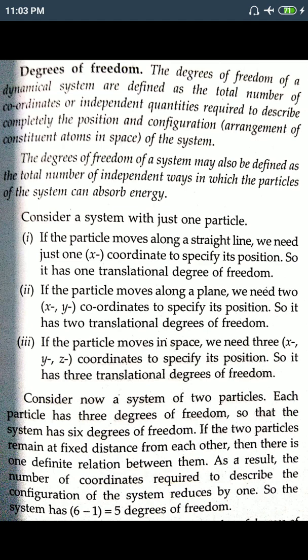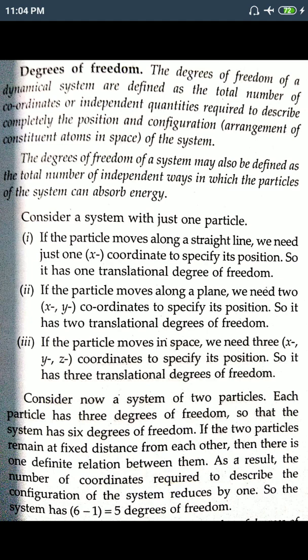If the two particles remain fixed at a distance from each other, then there is one definite relation between them. As a result, the number of coordinates required to describe the configuration of the system is reduced by 1. So the system has 5 degrees of freedom. Normally each particle has 3, so 3 plus 3 is 6 degrees of freedom.